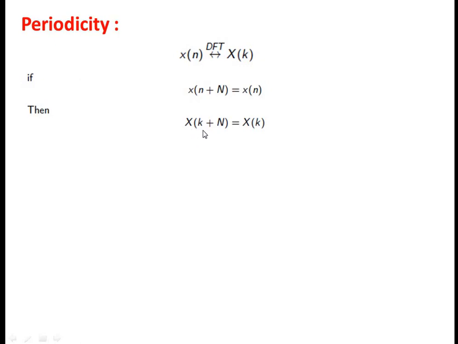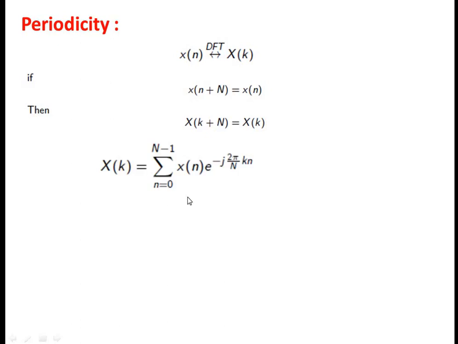So x of k plus N, if you repeat this x of k after a particular frequency interval N, we get the same value x of k. So this is the statement for periodicity. Now we'll see the proof for this periodicity.